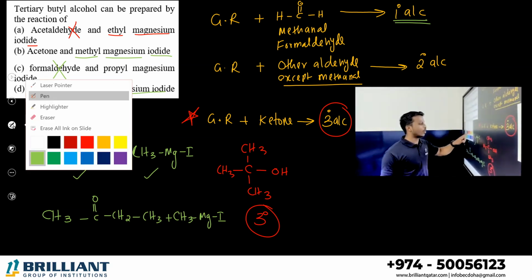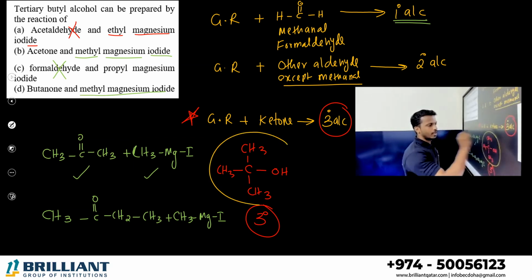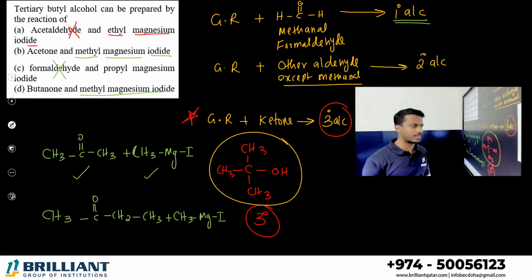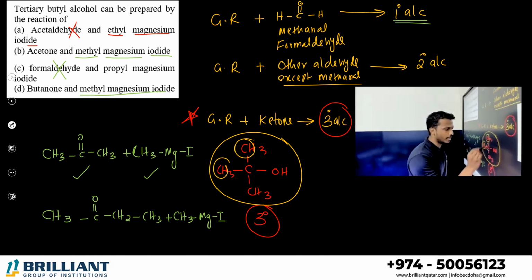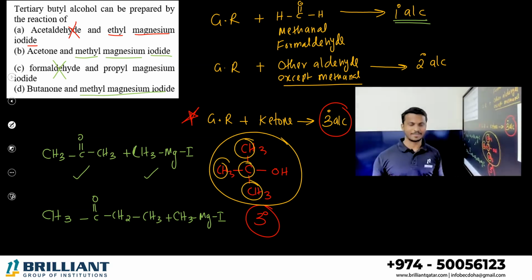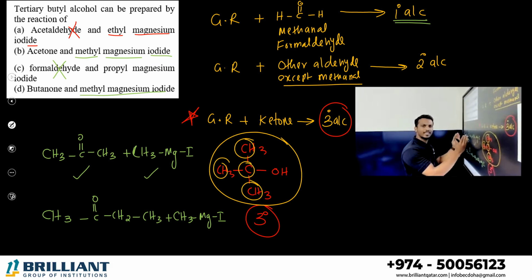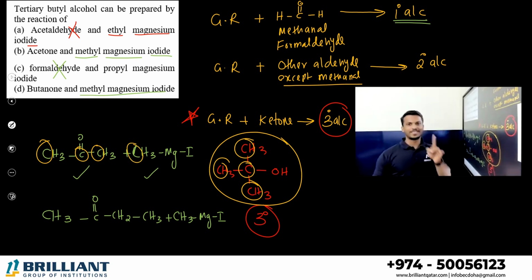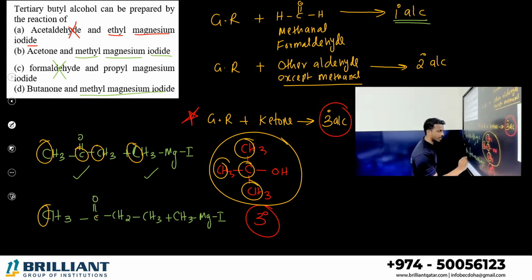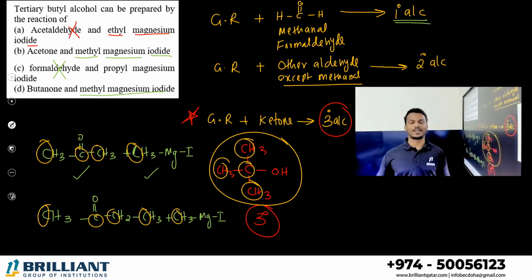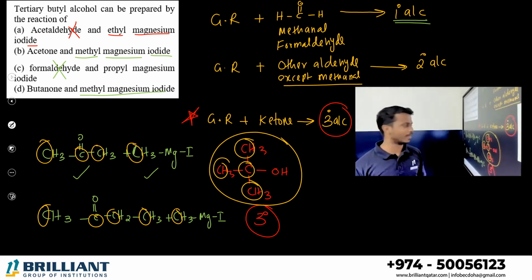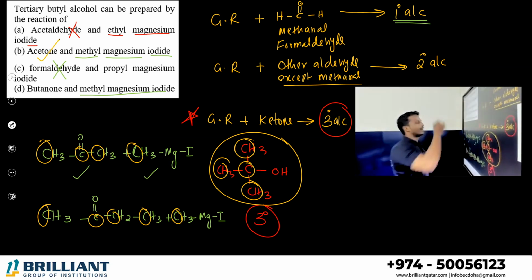Very simple. All of you look into your product. In your product total, how many carbons are there? 1, 2, 3, 4. Total, correct. So you see the reactant side, how many total carbons are there in the second option? 1, 2, 3, 4. Yes, this is the product. What about option D? 1, 2, 3, 4, 5 carbons. You will get that if you perform D experiment. So option B is the correct answer.